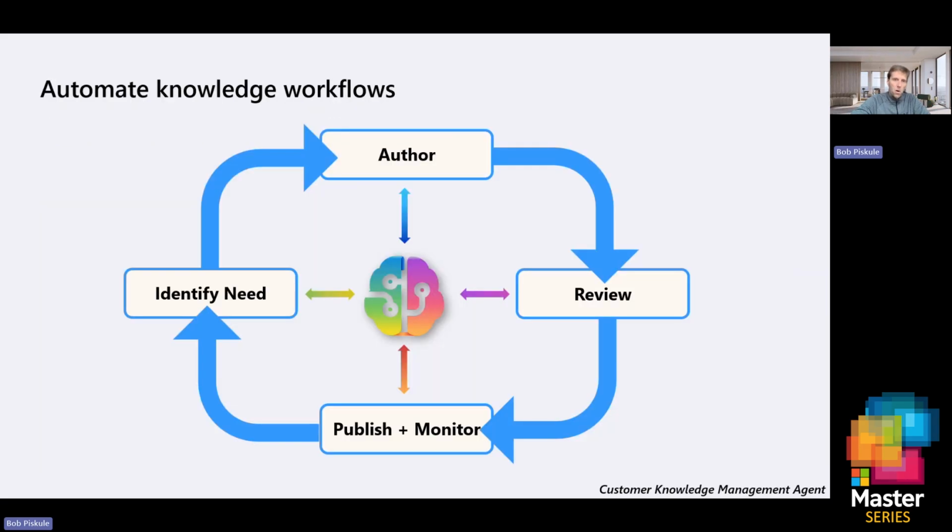Here's kind of that loop and how it works, right? So the agent identifies the need, it authors it. It could be sent for review by a human if you choose to do it, and then it's going to go ahead and publish, but it's going to monitor to see if we have existing cases that have come in since, so we can continue to fine-tune that knowledge article based on the context of that resolution.